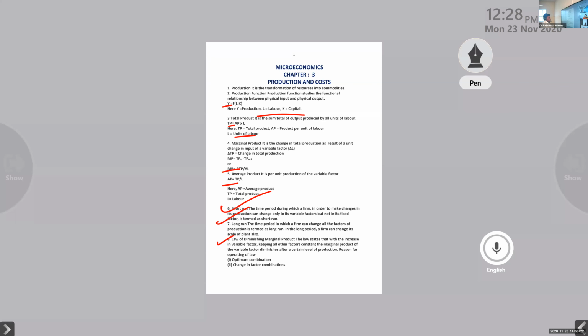Aditya, you got the meaning of that now? Is that clear for you? Aditya, is the idea clear? Sir, can you explain it more? Okay, I will explain one more time. Law of diminishing, explain it once.